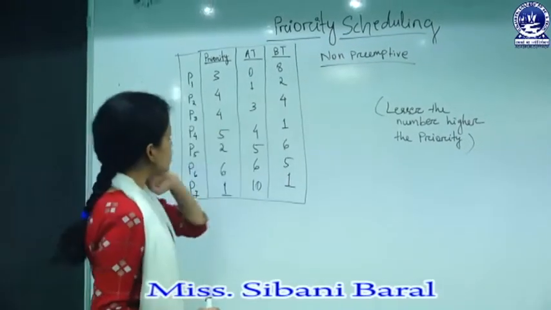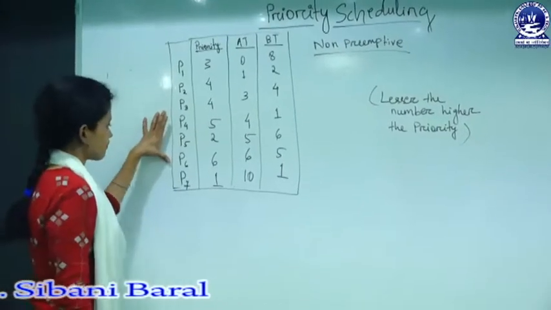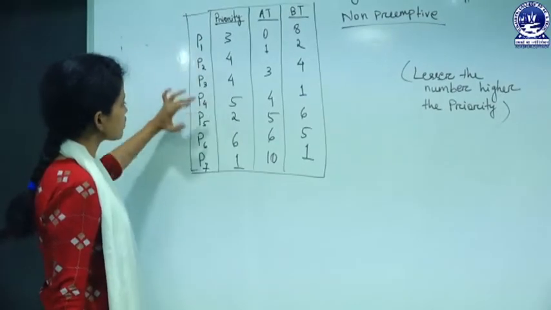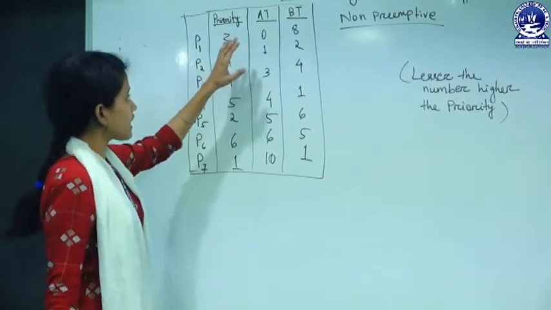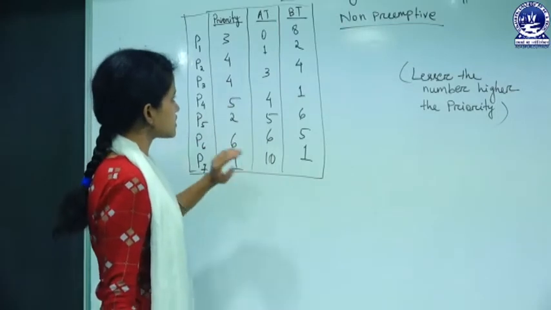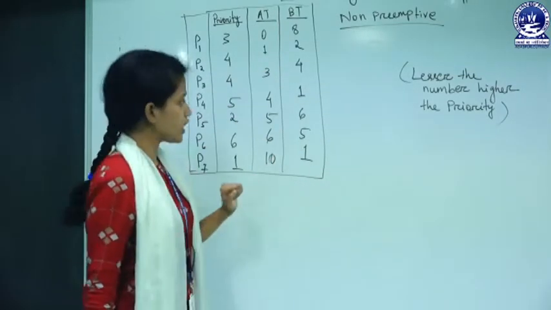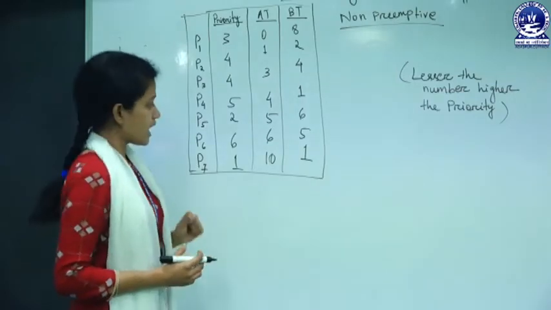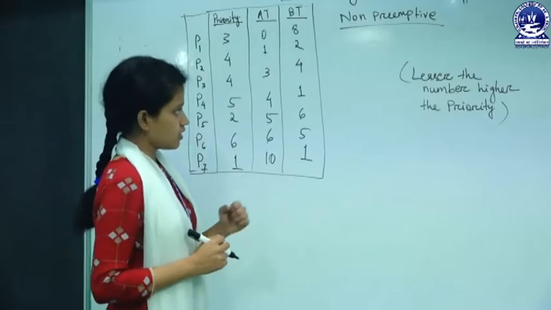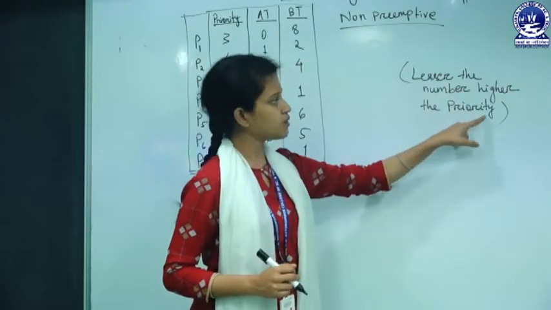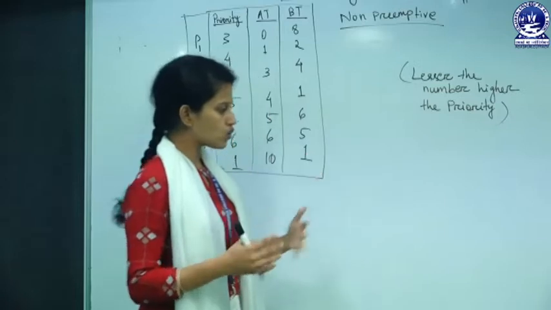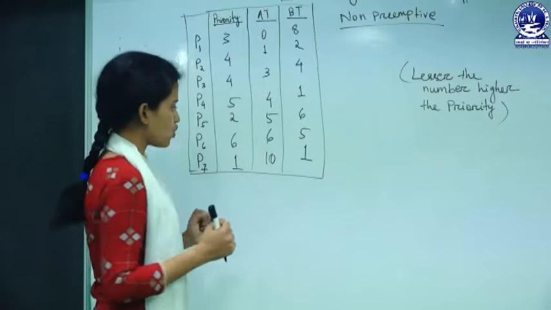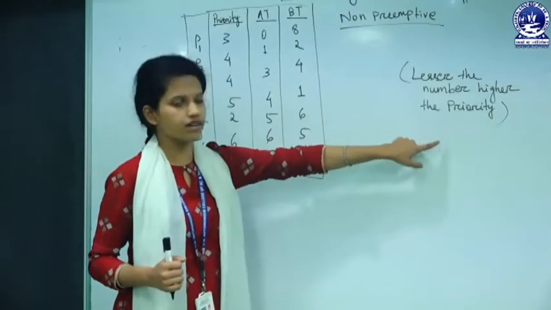See this table, 7 processes are there, and the priority, arrival time and burst time of each process are given. We solve this numerical using priority scheduling. The extra thing given is that the lesser the number, the higher the priority. So that is how we know which process has the highest priority: lesser the number, higher the priority.